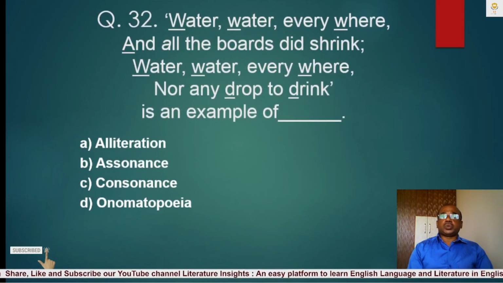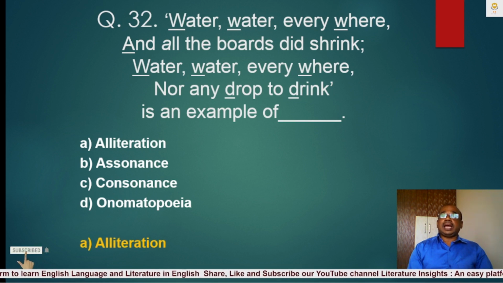Question number 32. Water, water everywhere and all the boats did sink. Water, water everywhere, nor any drop to drink is an example of A. Alliteration, B. Assonance, C. Consonance, D. Onomatopoeia. The correct answer is A. Alliteration. Water, water everywhere and all the boats did sink. Water, water everywhere, nor any drop to drink is an example of alliteration.